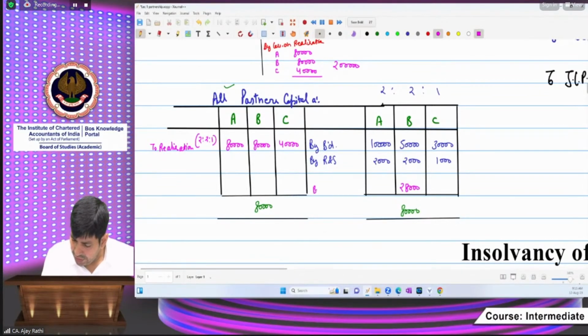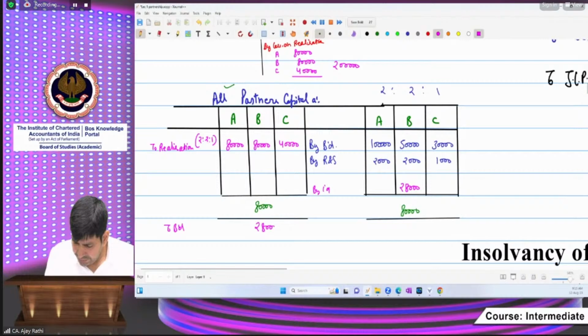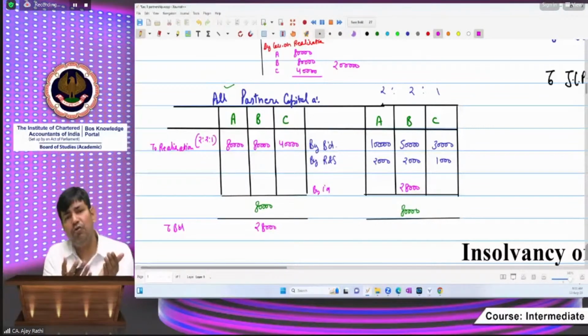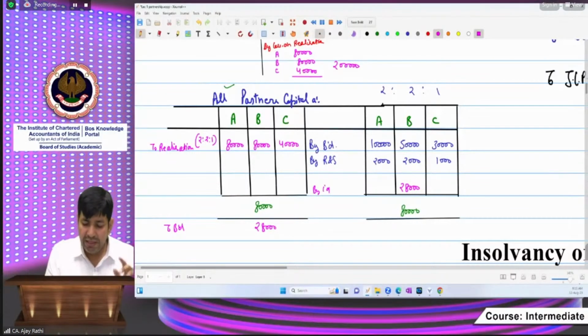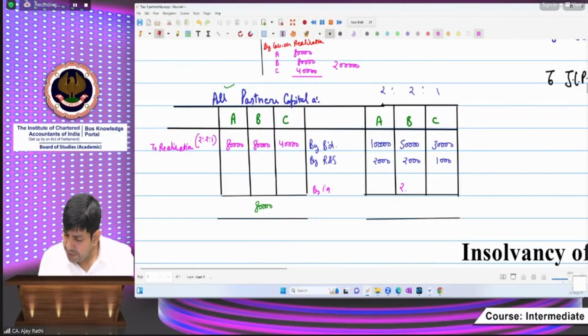That is, you are having a debit balance. It means since you are having a shortage of amount, you have to bring the amount. Instead of paying you, the firm is required to receive the amount from you because you are having the shorter balance. So we are asking Mr. B, please pay.